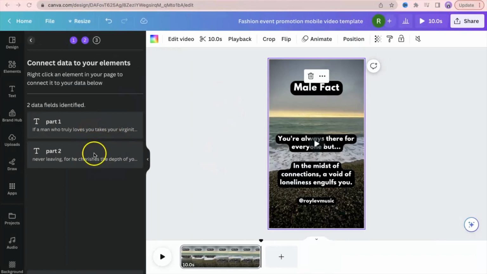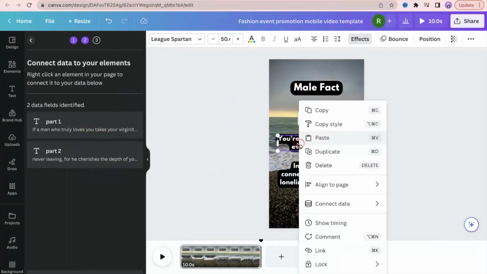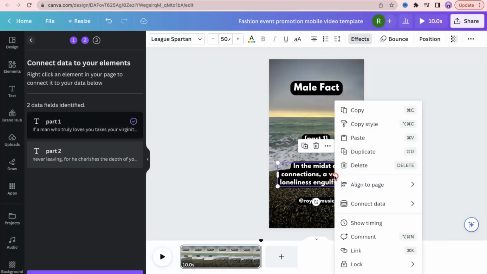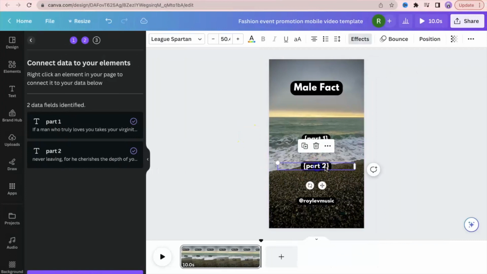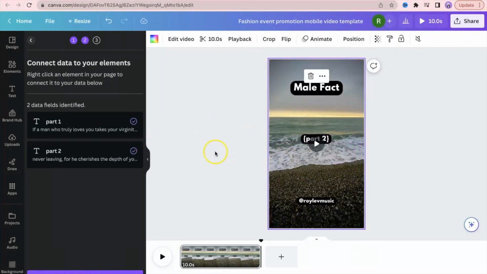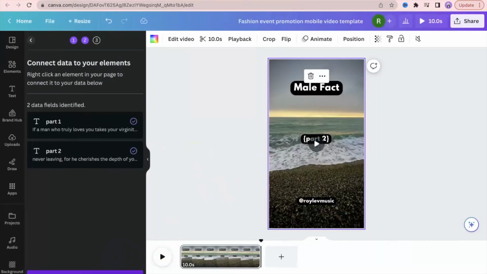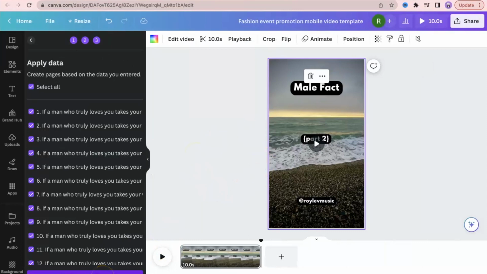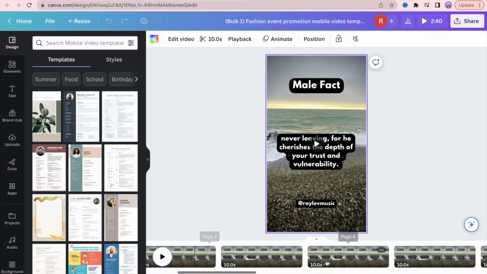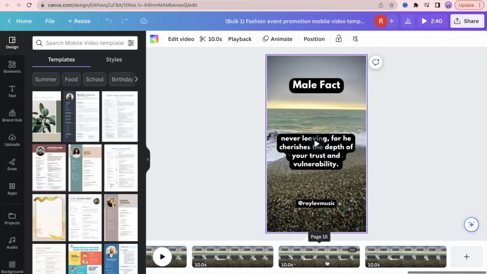Now that we have part 1 and part 2, we're going to click the first box. We're going to connect data. It's going to be part 1. Second box, connect data, part 2. Now drag the part 2 on top of part 1. And to make sure there's no errors, you should see these check marks right here. Now click on Continue button and click on Generate Pages. Now we have all of our shorts right here.